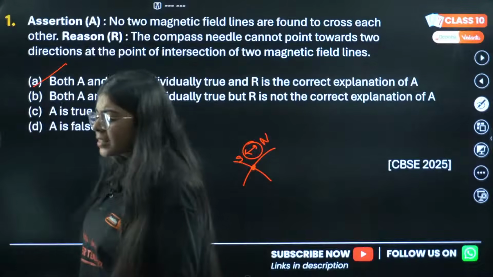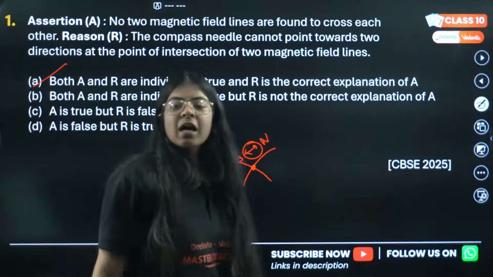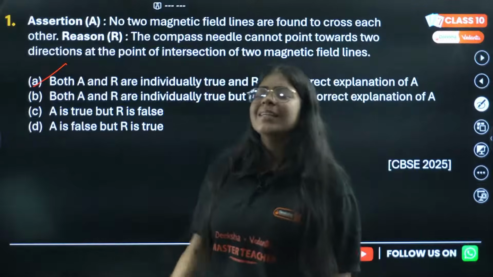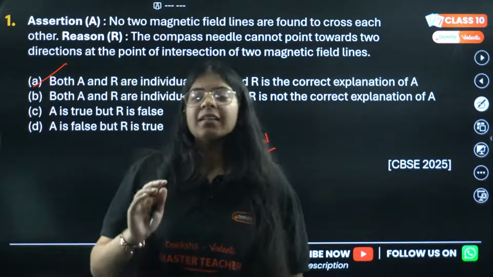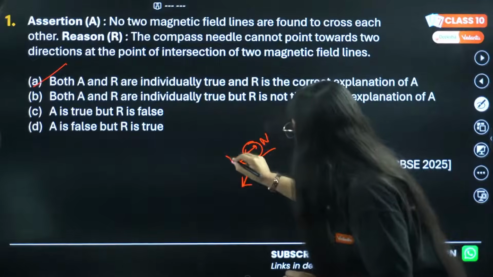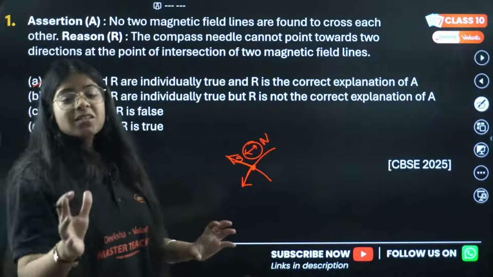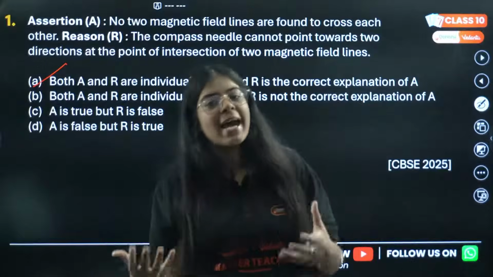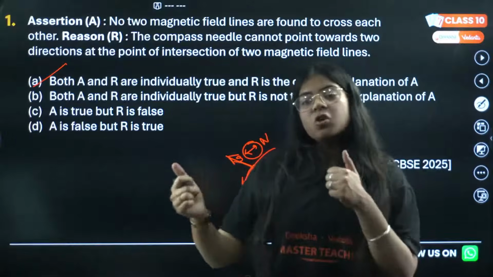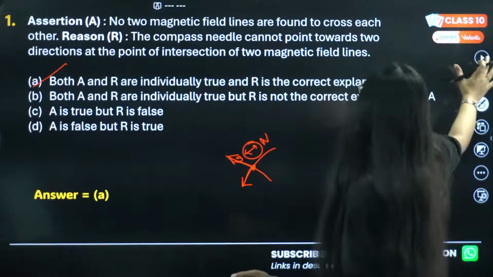When I read this, I was a little confused, because the more technical answer is that at the point of intersection, we cannot have two tangents. But those tangents also depict the direction of our compass needle. So, A is correct.